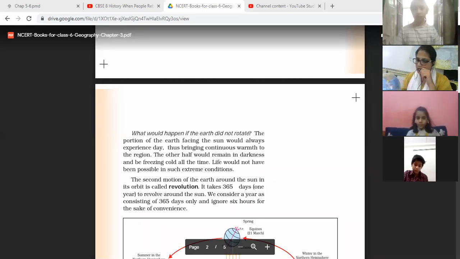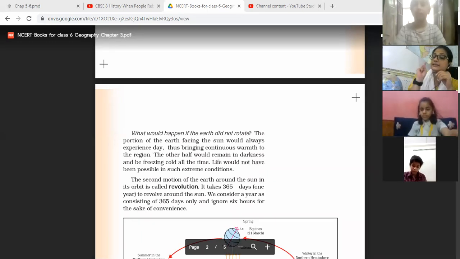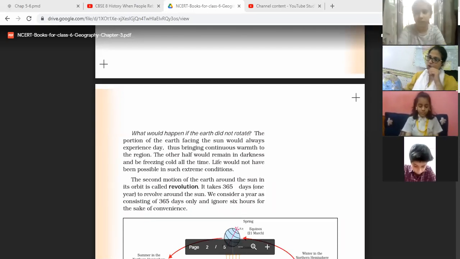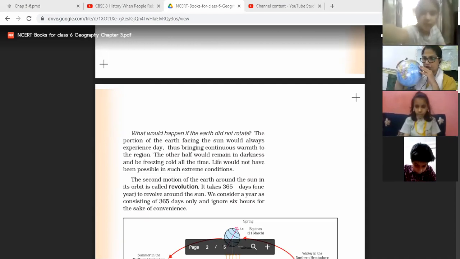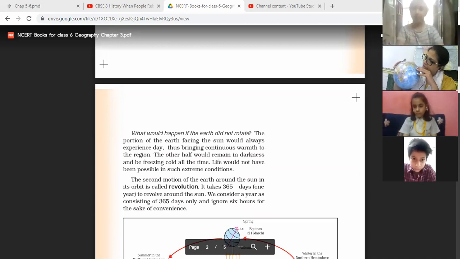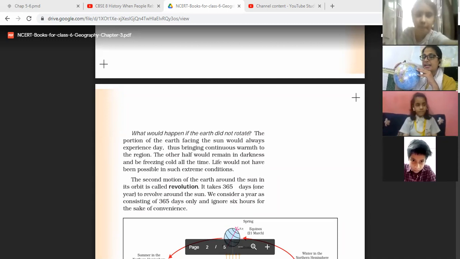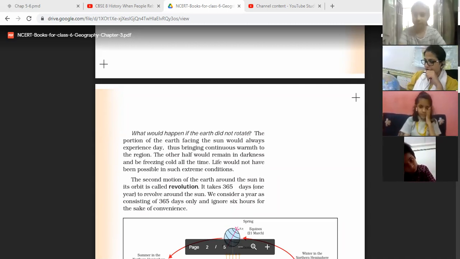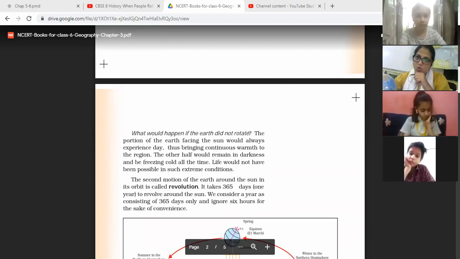Now let us understand the second motion of the earth, which is revolution. As I told you, the first motion is rotation, in which the earth rotates on its axis. It causes day and night. It takes 24 hours to complete one rotation. Now question session. I will ask the questions and you will give me the answers. Be ready, everyone.